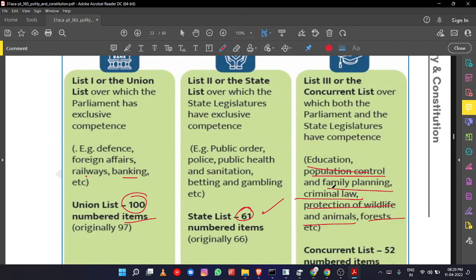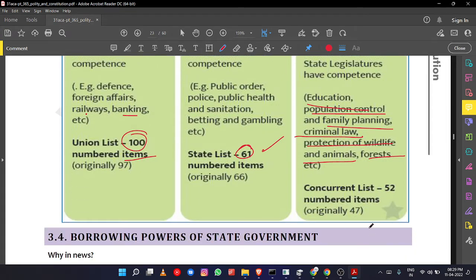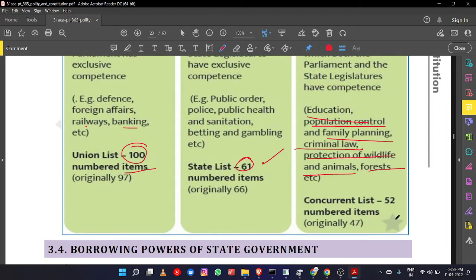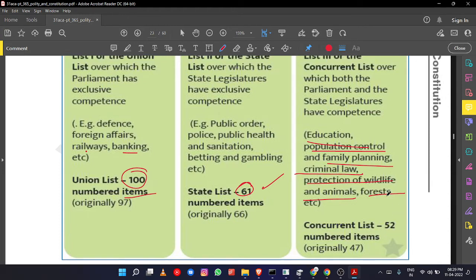These kinds of things require a strict national law at the central level. For example, in education there is the Right to Education Act. At the state level, state government schools are also there. So both national law and state law are required on those subjects, and that is the Concurrent List. It has 52 items. Originally there were 47, increased to 52.